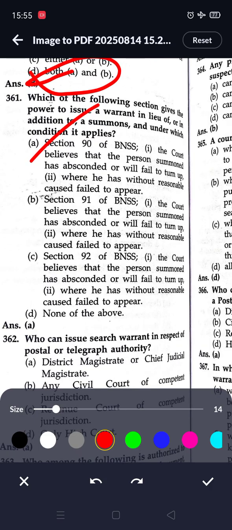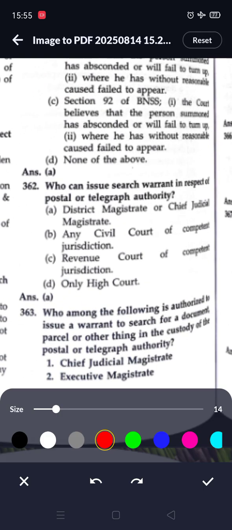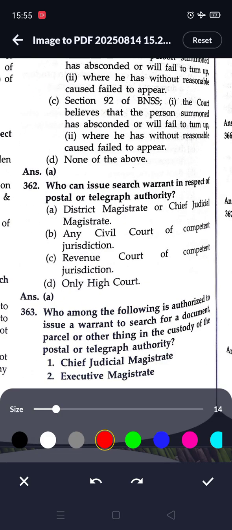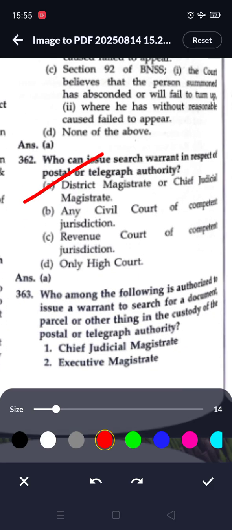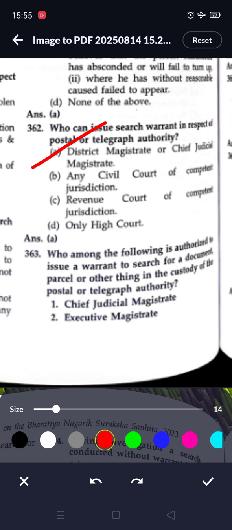Second, where he has without reasonable cause failed to appear. Next question: who can issue a search warrant in respect of a postal or telegraph authority? The district magistrate or CJM is authorized.